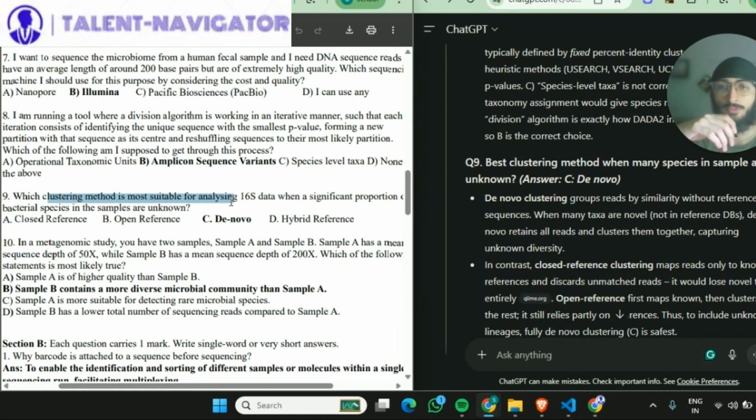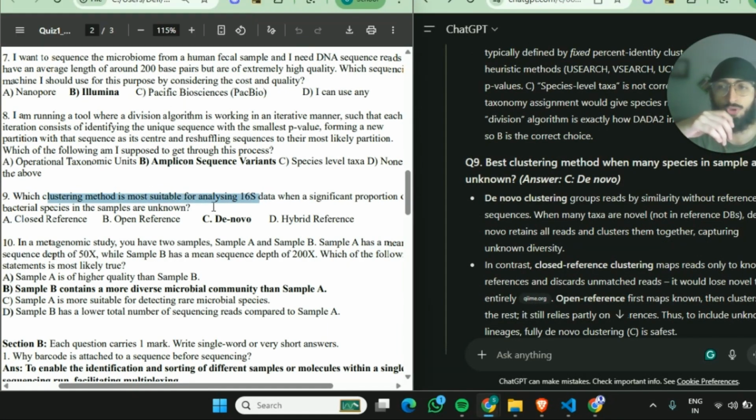Which clustering method is most suitable for analyzing 16S data when a significant proportion of bacterial species in the samples are unknown? So the answer is de novo. Best clustering method when species in sample are unknown. So de novo clustering groups reads by similarity.